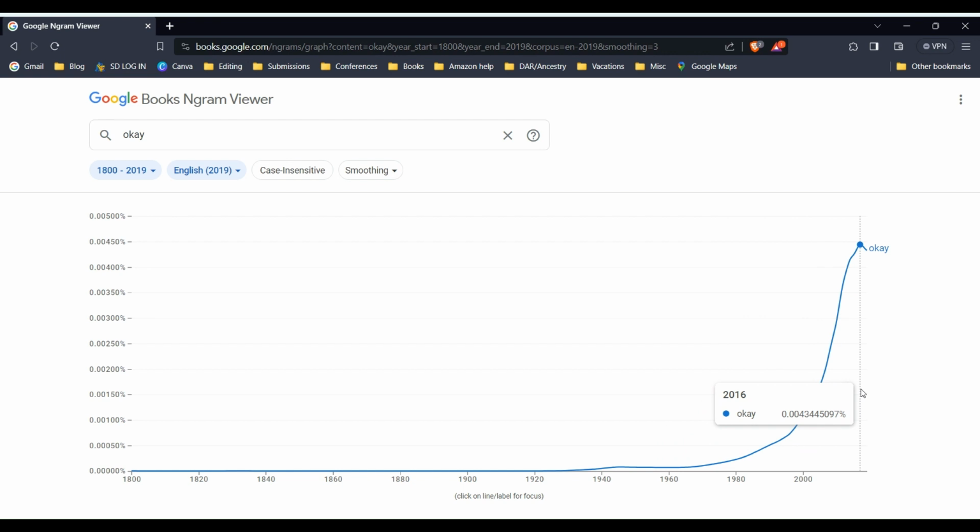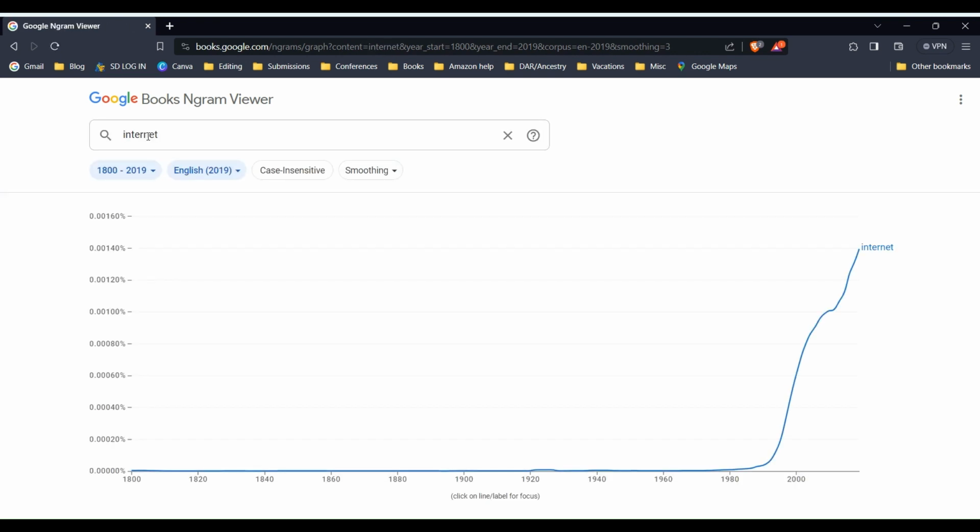And of course, up to this time today, in 2016 and 2019, it has dropped down a little bit, which is interesting. In books. Remember, this is in books. So if your character is, say, set in the 1800s, 1812 or so, they probably are not using this word a lot. So let's look up the word internet. Again, you can see that obviously the word internet was not used in books a lot before 1980. This is when it became more popular and started to be included in books a lot more.